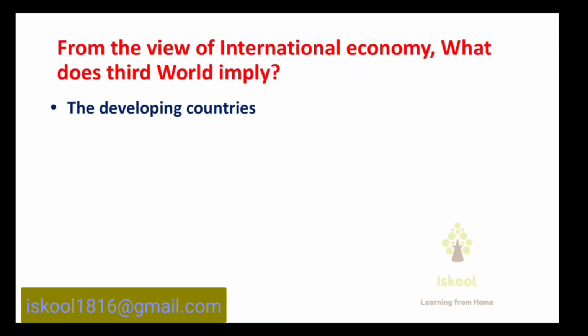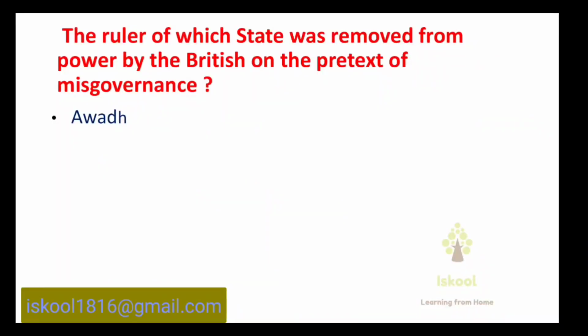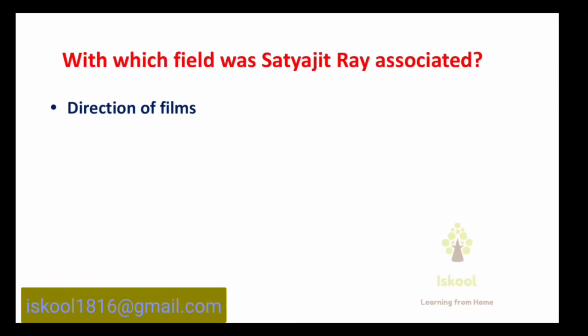From the view of international economy, what does third world imply? Answer is the developing countries. Which is a landlocked country? Answer is Zimbabwe. The ruler of which state was removed from power by the British on the pretext of misgovernance? Answer is Awadh.